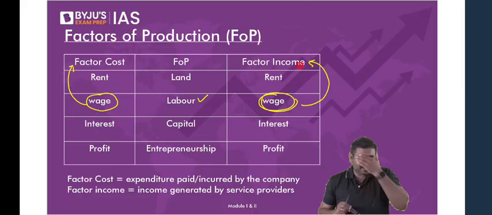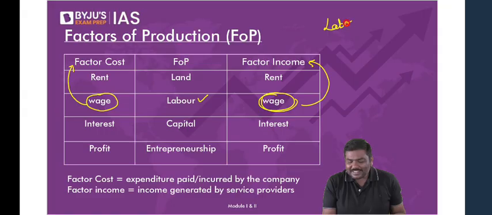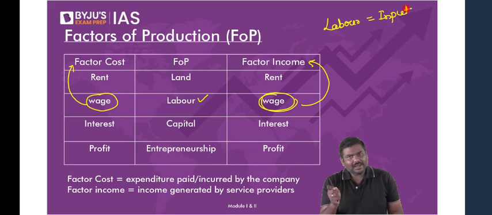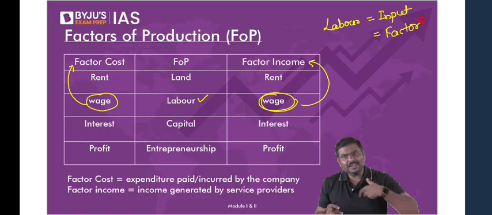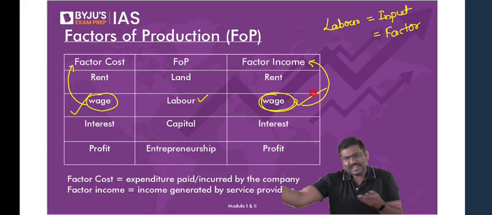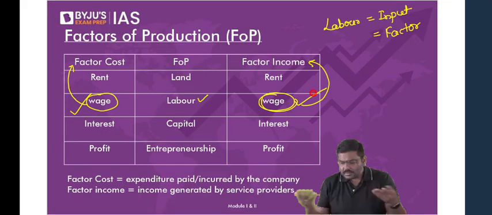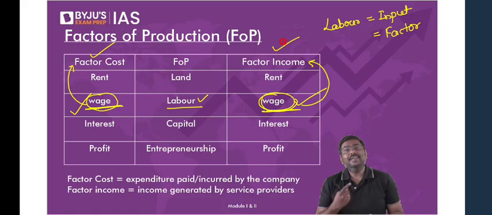And many of you are asking, sir, why are you using the term factor? My dear, labor, what is labor? Can I say this is nothing but input? That is the reason I'm starting with basics now. Labor is nothing but input, and input is nothing but a factor. So on labor, if the company incurs an expenditure, a cost of 100 rupees, can I call it a factor cost? Is it okay? And the 100 rupees earned by the labor is a factor, so can I call it a factor income? I hope you understand. For labor, wage or salary is a factor cost, and the same wage or salary is the factor income.